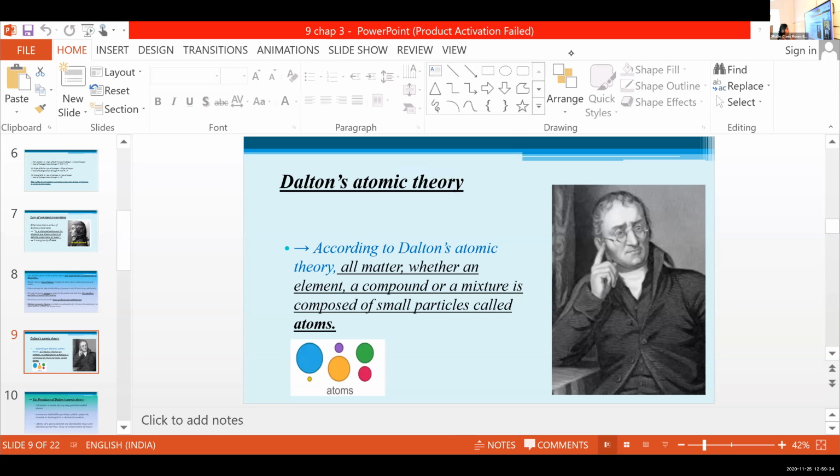So, according to Dalton's atomic theory, all matter, whether an element, a compound, or a mixture, is composed of small particles called atoms. Element and compound belong to which category?